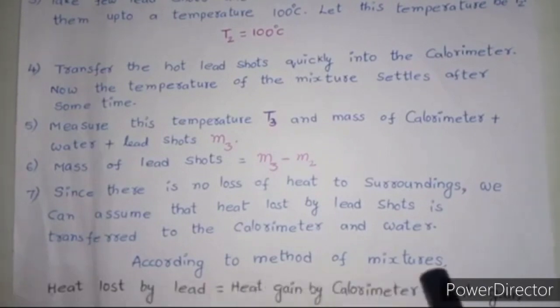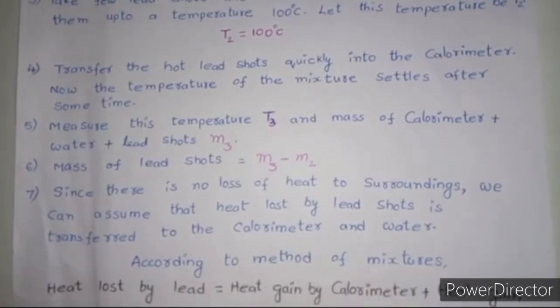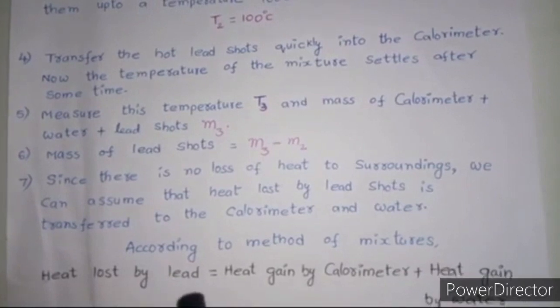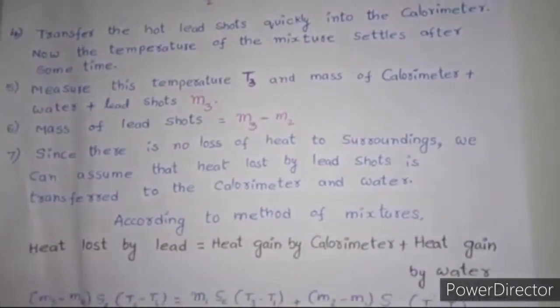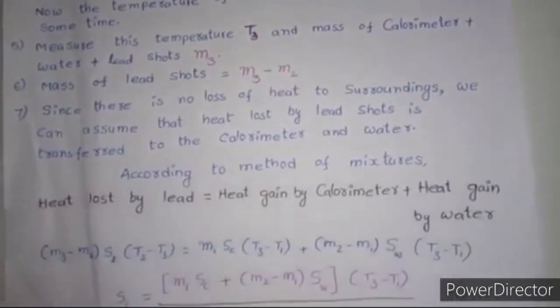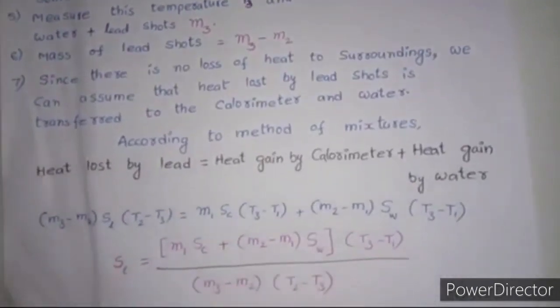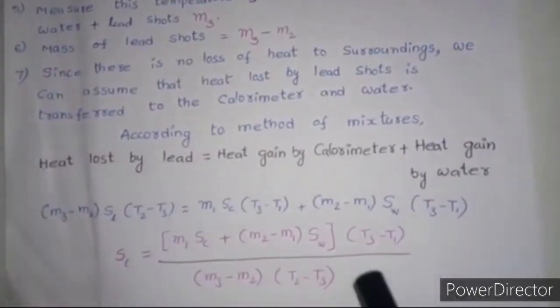According to the method of mixtures, heat lost by lead is equal to heat gained by calorimeter plus heat gained by water. So we have to apply this formula here.